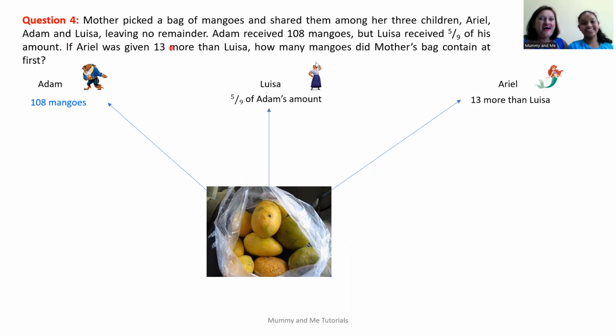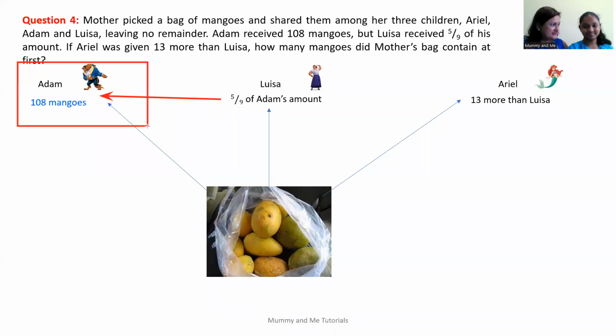Okay. How many mangoes did Adam receive? Adam received 108 mangoes. And how many mangoes did Louisa receive? 5/9 of Adam's amount. So Louisa's amount is based on Adam's amount, so that's why we'll pull out the information for Adam first. Okay. All right. Continue.